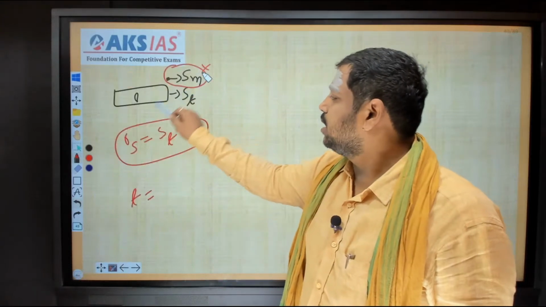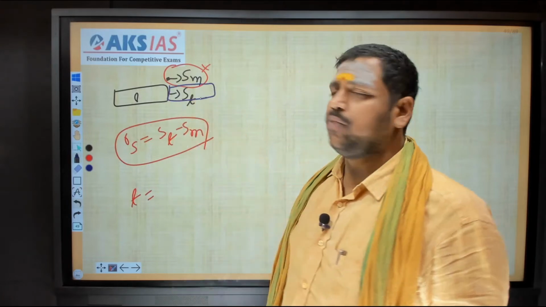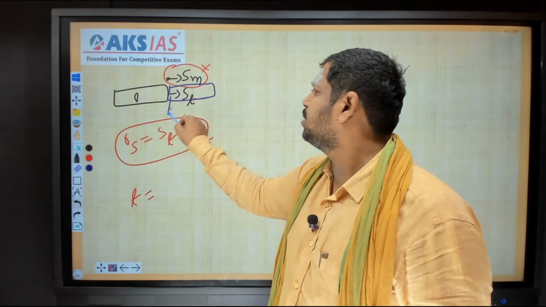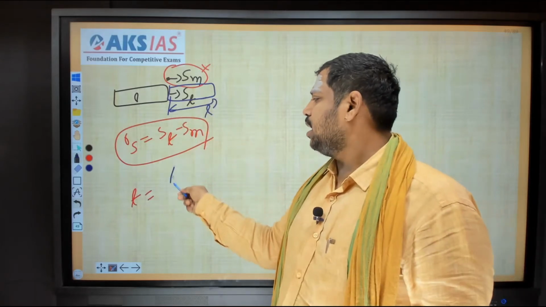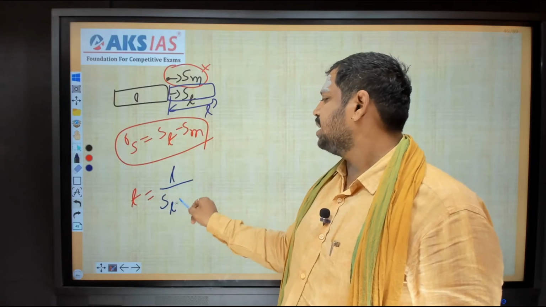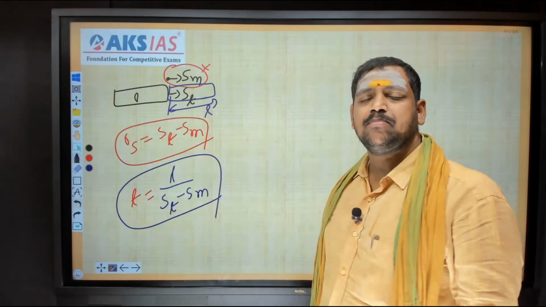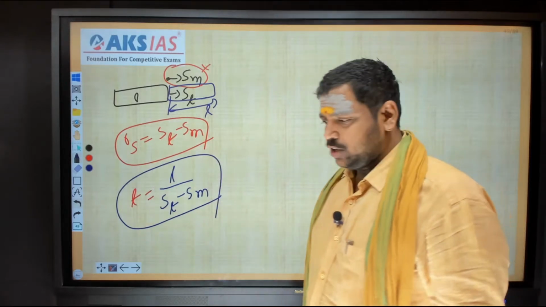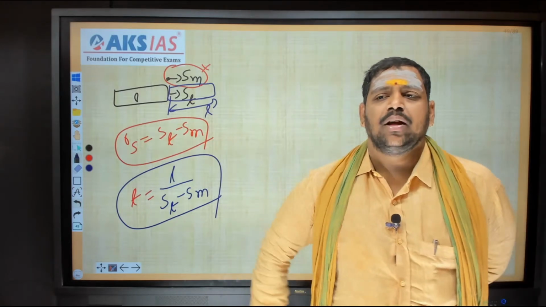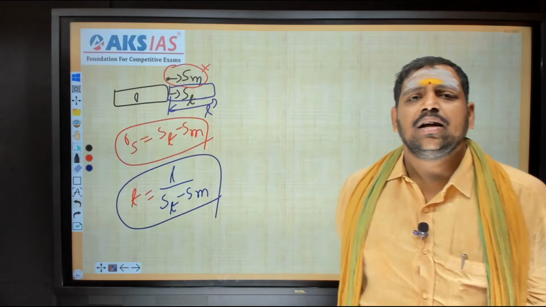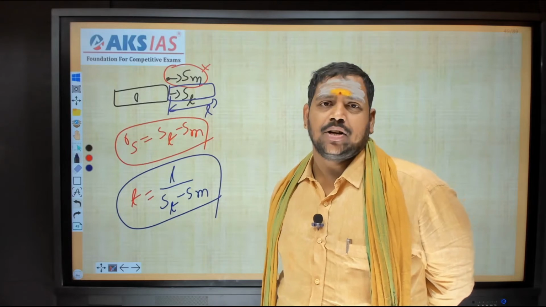The train has to come like this. That means the distance traveled is nothing but the length of the train, L. I know the distance and I know the speed, so the time is L by ST minus SM. This is known as the time taken to cross a man who is moving in the same direction. You can take the heading as train crossing a man moving in the same direction.